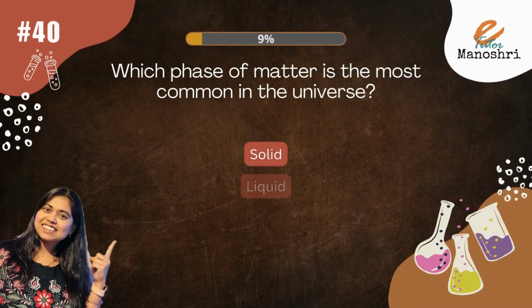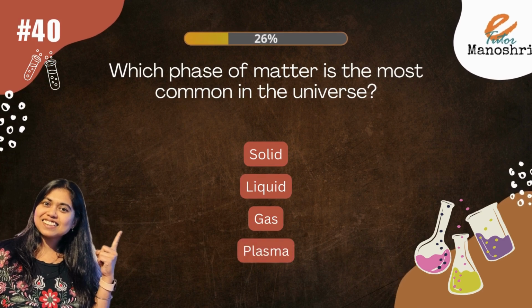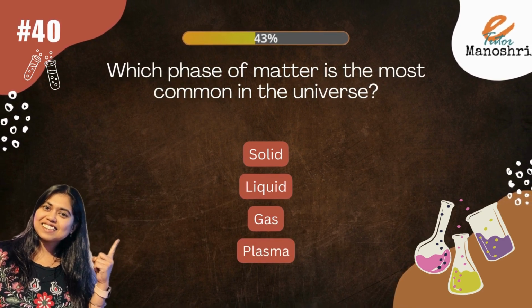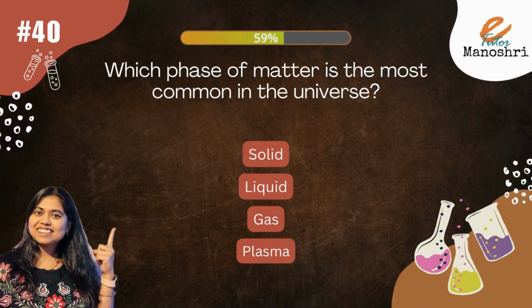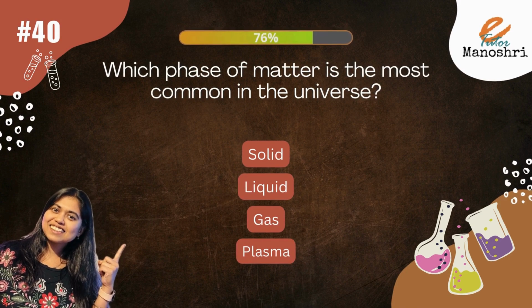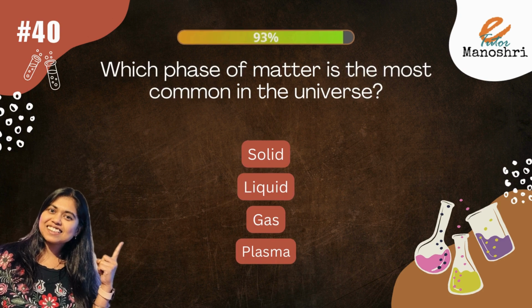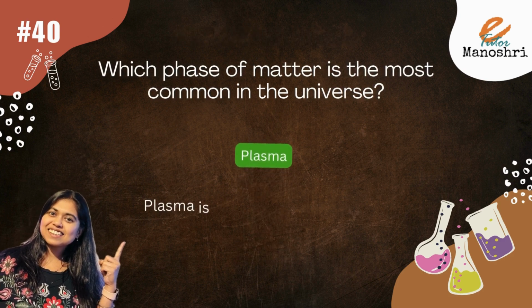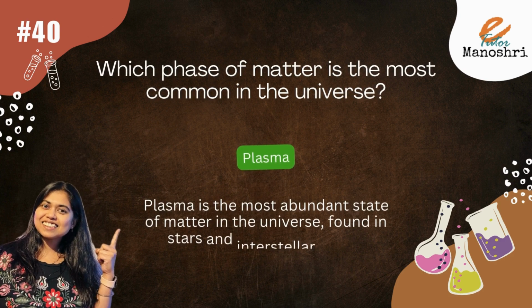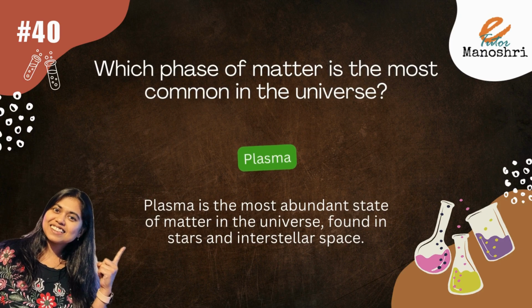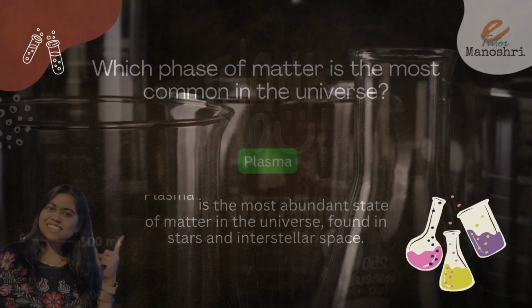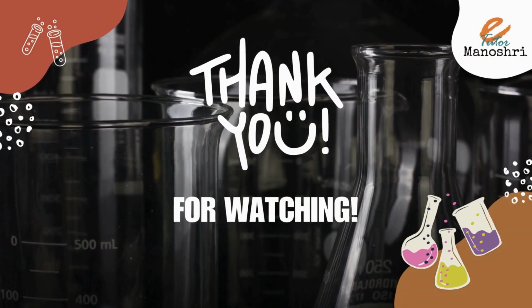Which phase of matter is the most common in the universe? The options are solid, liquid, gas, or plasma. The answer is plasma. Plasma is the most abundant state of matter in the universe, found in the stars and interstellar space.